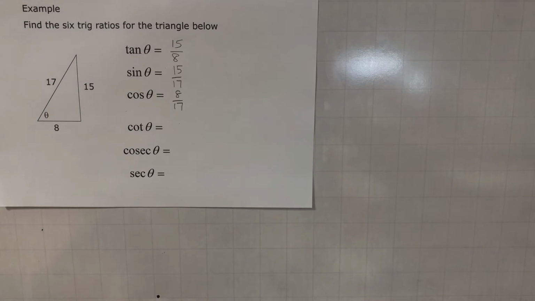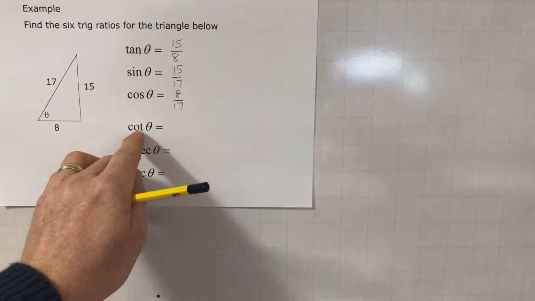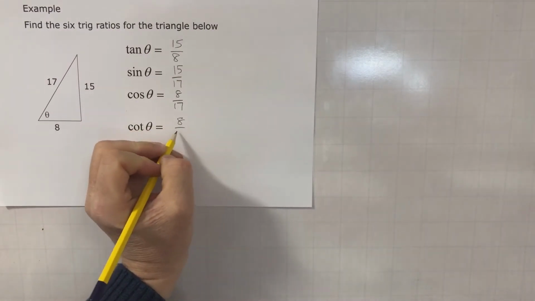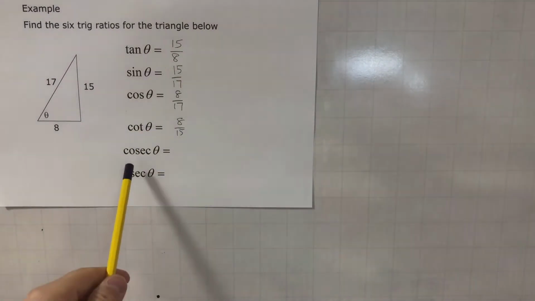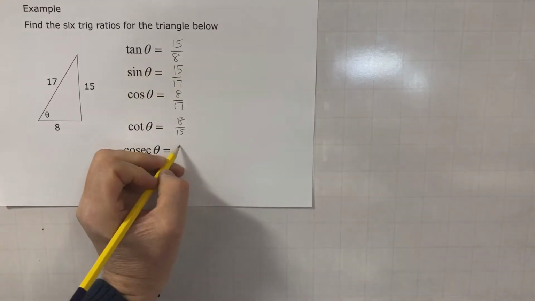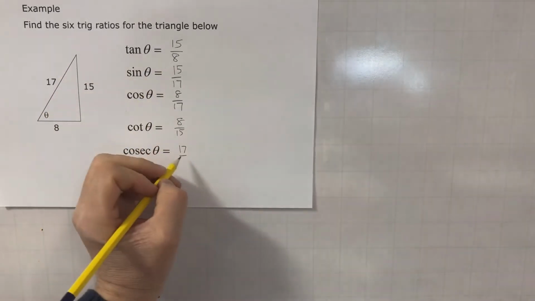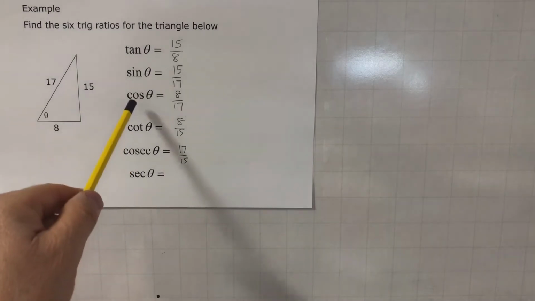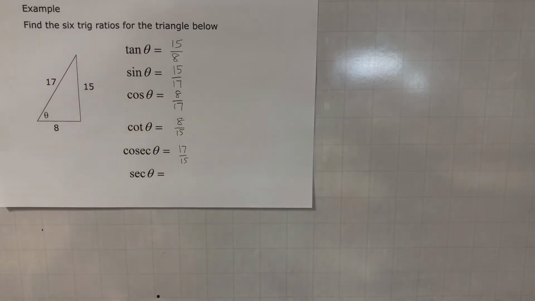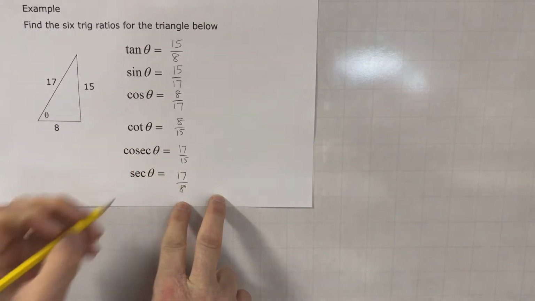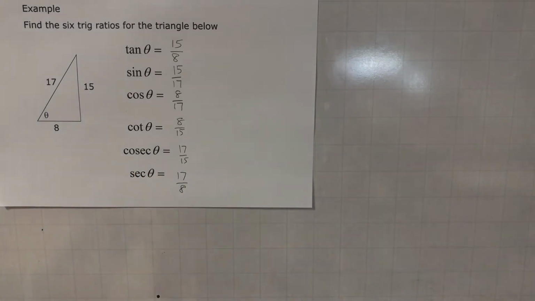So as I've just pointed out, these 3, cot is the reciprocal of tan, so that would be 8 over 15. Cosec is the reciprocal of sine, so that would be 17 over 15. And finally, sec is the reciprocal of cos, so that would be 17 over 8. And there is your 6 trig ratios for that right angle triangle.